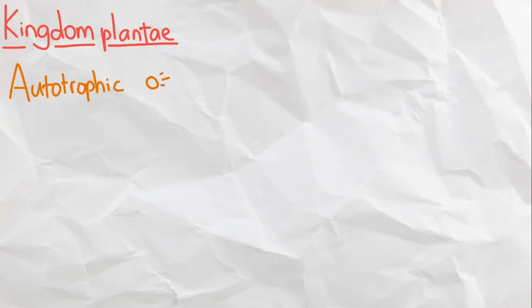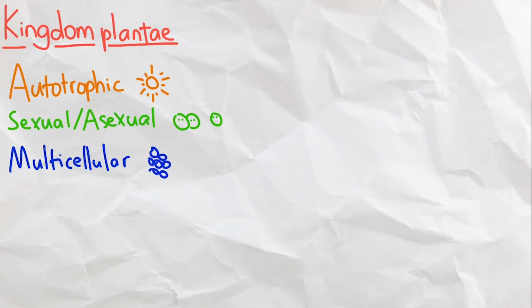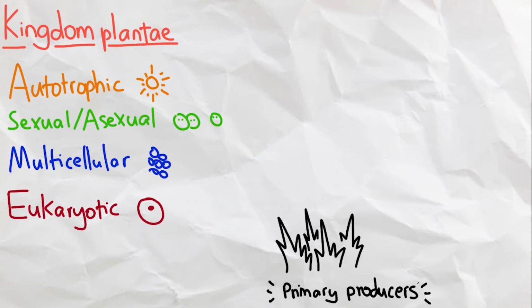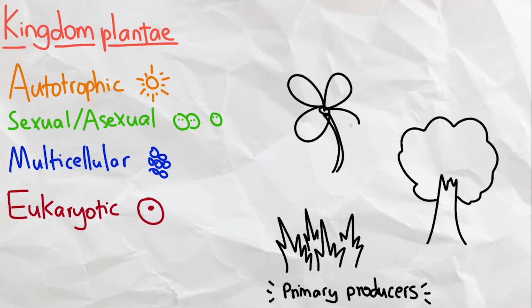Next, we have Kingdom Plantae, which contains pretty much every tree you can think of. Life in this kingdom is autotrophic, can reproduce sexually or asexually, multicellular, and eukaryotic. This kingdom is essential for life, as they are usually the primary producers at the bottom of the food chain, providing nutrients to animals and other consumers to flourish an ecosystem.